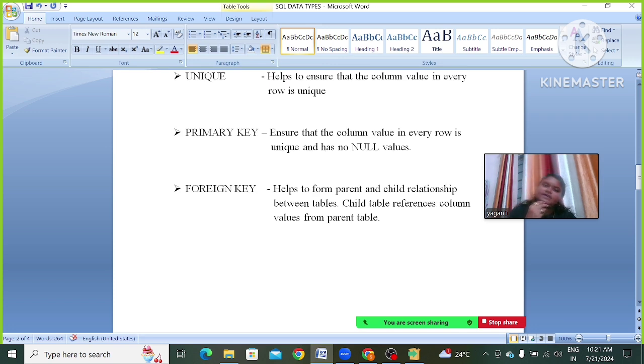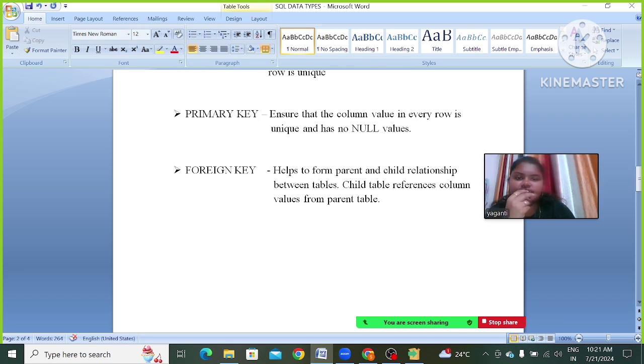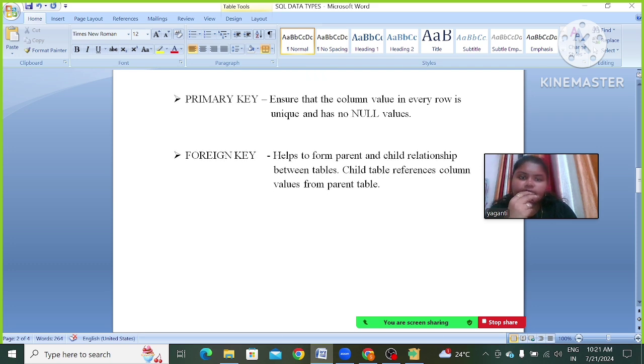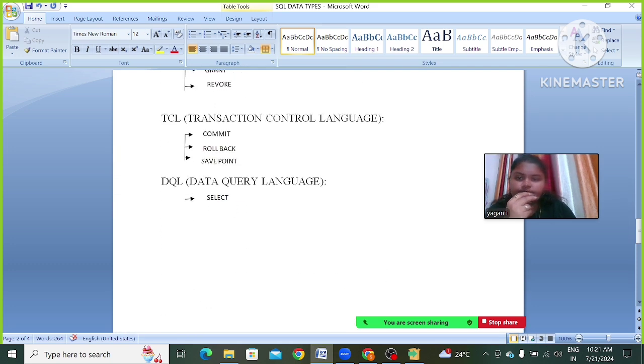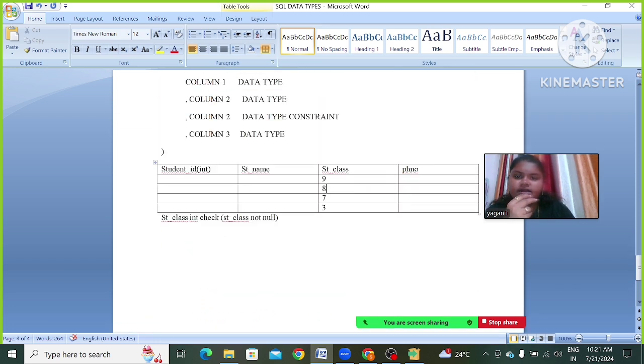Okay. Next one is foreign key. It helps to form a parent and child relationship between tables. The child table references column values from the parent table. Here I have taken this one, right?